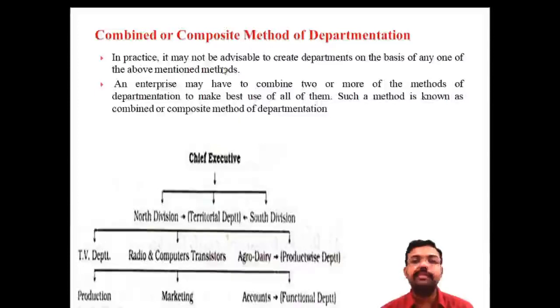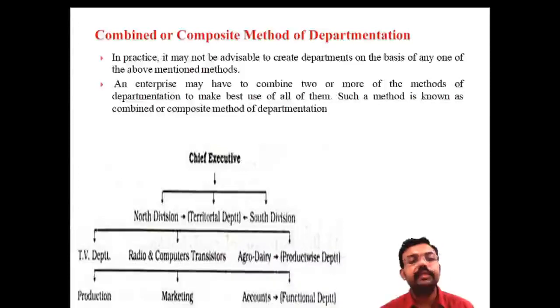This method of departmentation is very difficult. So we can combine two or more methods explained earlier: function, product and area. As an example, first classify area wise, geographical wise, north area, south area, and after that this area is again classified on the basis of product, that means TV, radio, transistor, and again this product is based on certain functions. So this is the combined and composite form of departmentation.